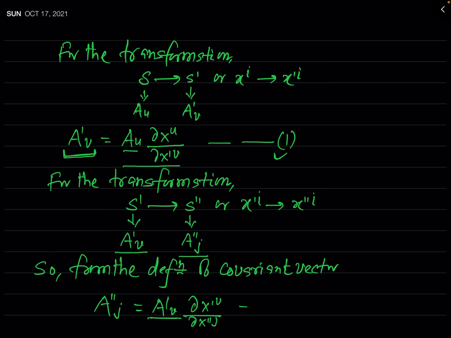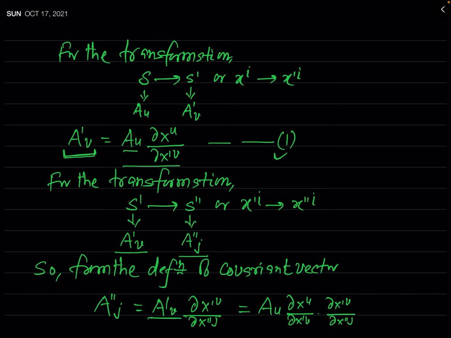Using equation 1, instead of A prime v, we will write A_u del x_u by del x prime v, times the remaining factor del x prime v by del x double prime j.